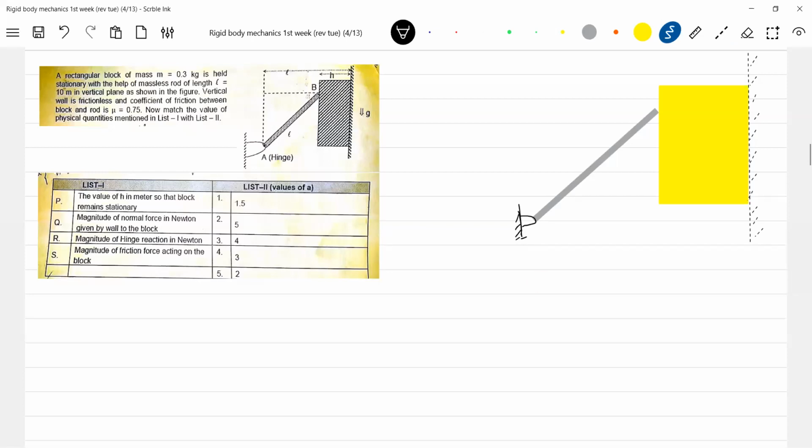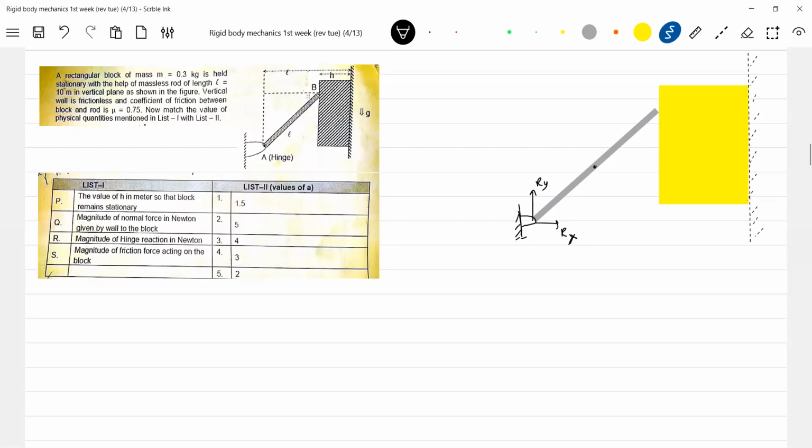What will we get into first? There will be reaction at the hinge, Rx, Ry, by the hinge on the rod. On the rod is what I'll be interested in, no? Massless rod of length L, so I need not show the weight or anything else.